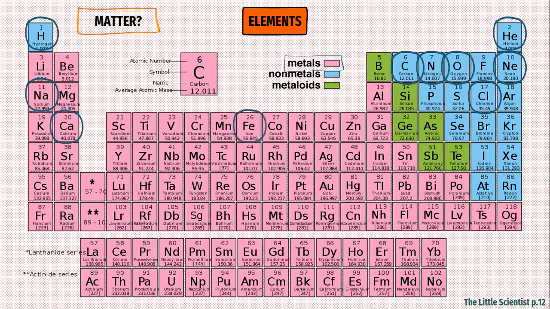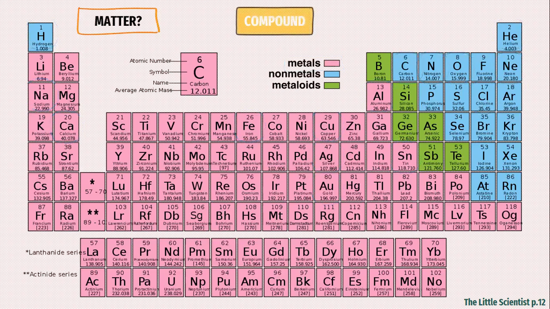Ca, as I said, is calcium. Fe is iron. Cu is copper. And remember, when you mix copper with tin, you get bronze, which is a compound. Ag is silver, a metal also. Au is for gold. Remember that when the symbol of an element is made of two letters, the first one must be capital, the second one a small letter. Sn is tin, Al is aluminum.